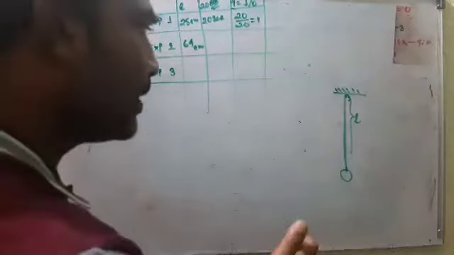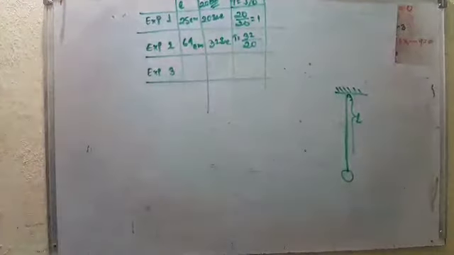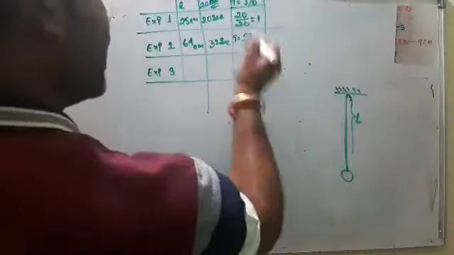So time period is equal to what? Time period is equal to time taken by number of oscillations. 32 cut 20, and here it is 1.6. In the third experiment, I again increase the length of the string of the simple pendulum. In that case, I take 100 centimeter.